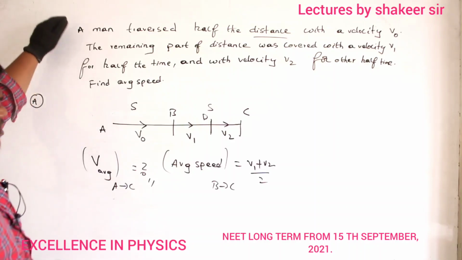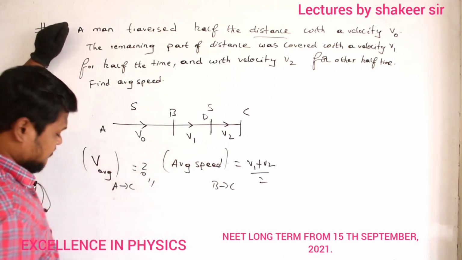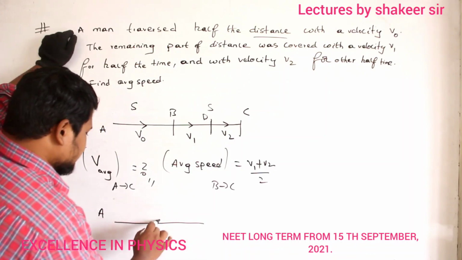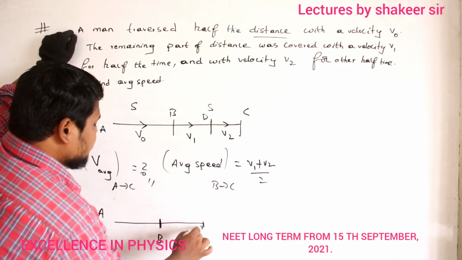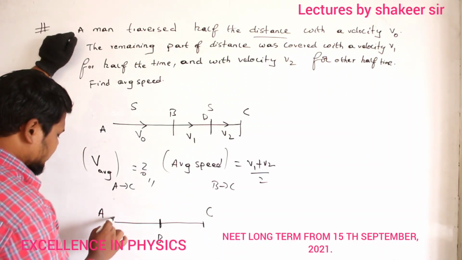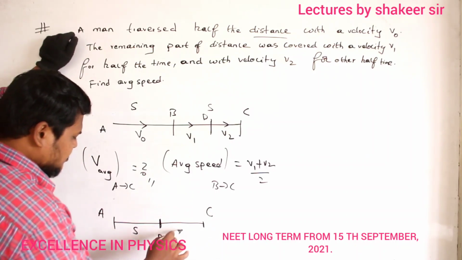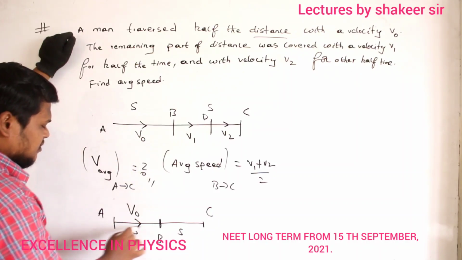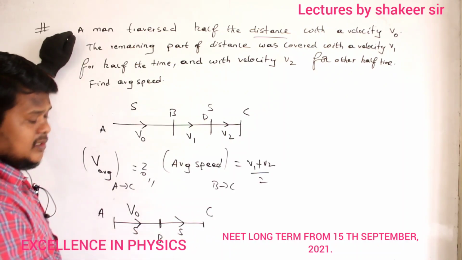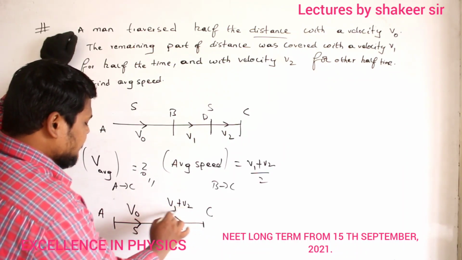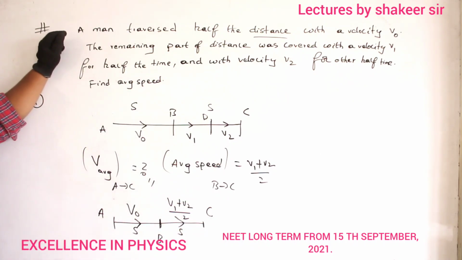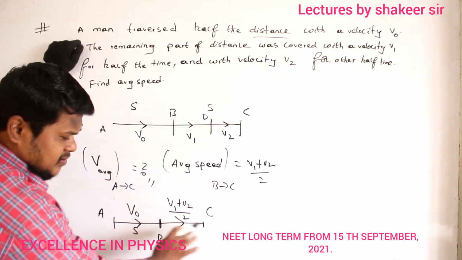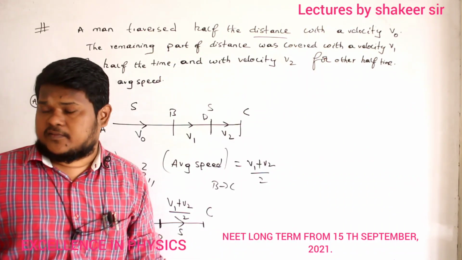Clear? So now if I draw the diagram once again, how can I draw the diagram? See here, this is A, this is the middle one B, and this is the final one C. From A to B the distance is S. B to C also distance is S. From A to B what is the speed? From A to B speed is v0. From B to C what is the speed? That is v1 plus v2 divided by 2. Now if you take interval AB and interval BC, what is common between them? Distances are equal.